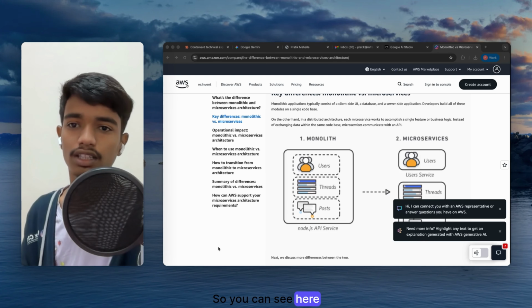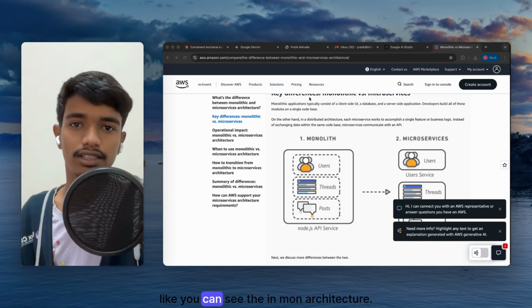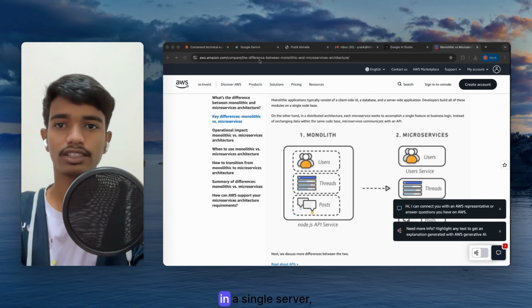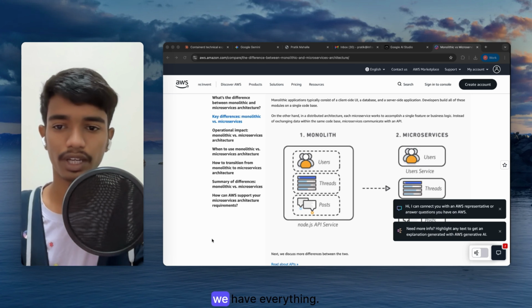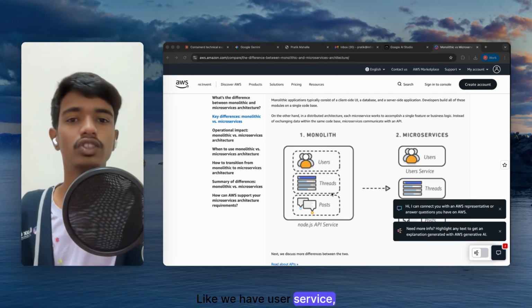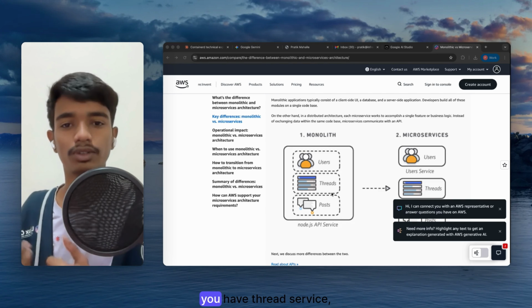So you can see here, in monolithic architecture, in a single service we have everything. We have user service, thread service, post service, every service in the one Node.js API service. That's what monolithic is.